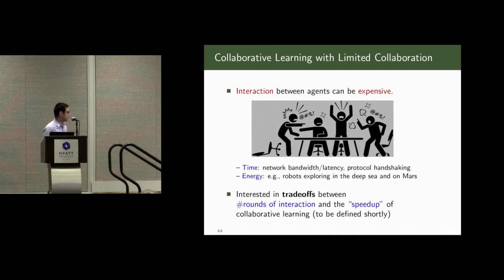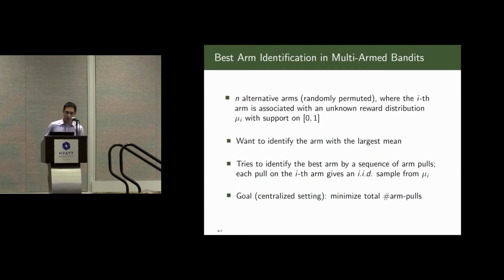So we are interested in the trade-off between the number of rounds of interaction and the speed up of collaborative learning, which we will define shortly. We will consider a basic question in reinforcement learning called best arm identification in multi-armed bandits. In this problem, we have n alternative arms, where the ith arm is associated with an unknown reward distribution mu_i. Our goal is to find the arm with the largest mean.